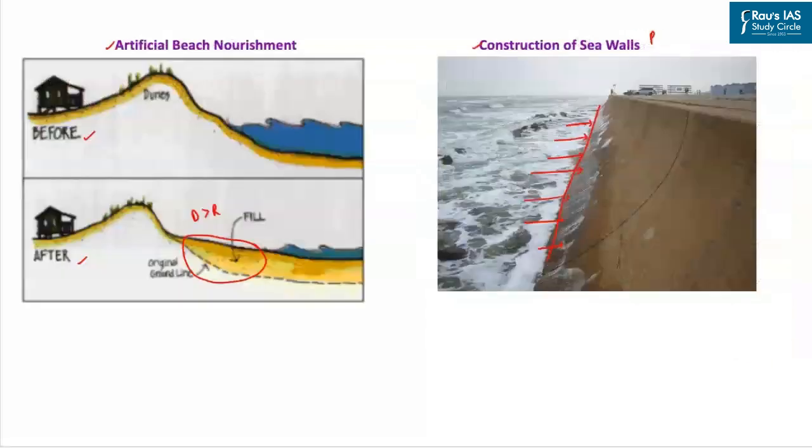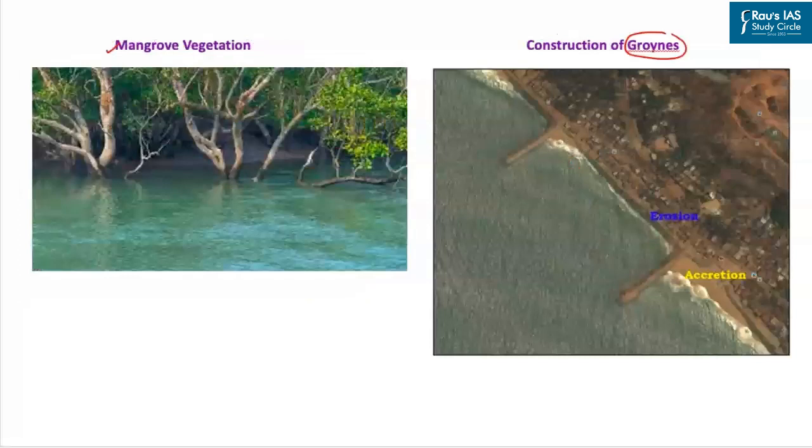As you can see, seawalls are constructed parallel to the shoreline. But these groynes are constructed perpendicular to the shoreline. When they are constructed perpendicular to the shoreline, this in turn helps us to break down the overall speed of the waves. And since the speed of the waves gets broken down, this results in a much higher deposition of sediments in comparison to the removal, and thus it will help us in prevention of coastal erosion.